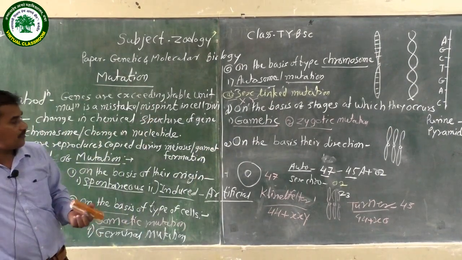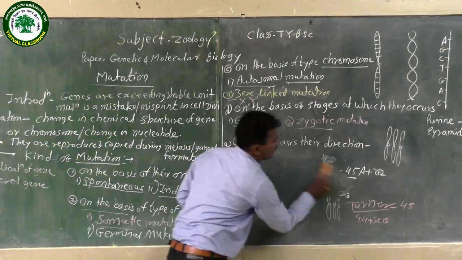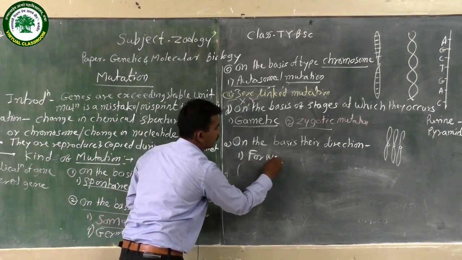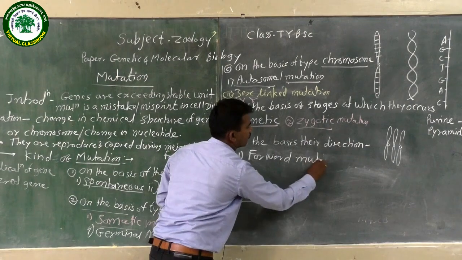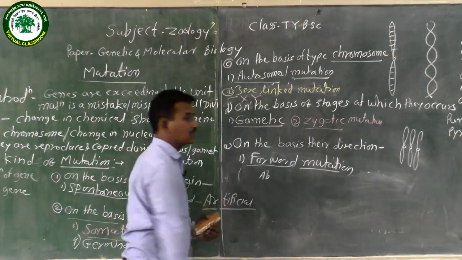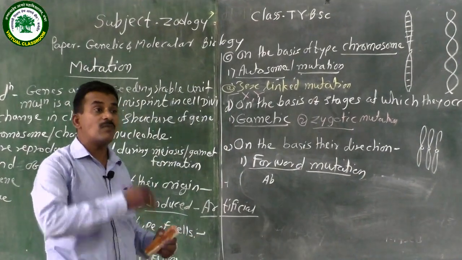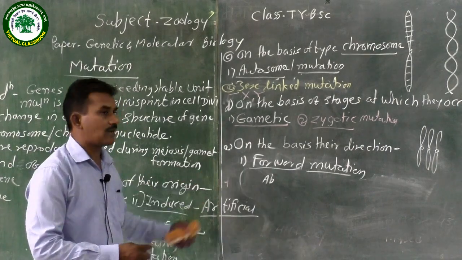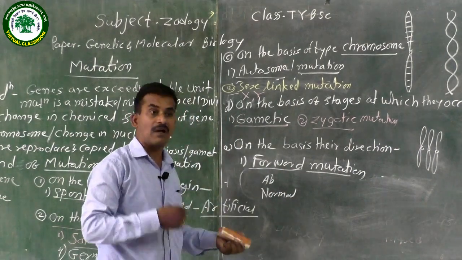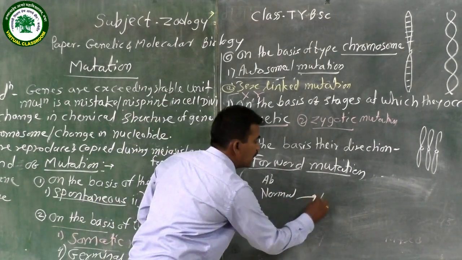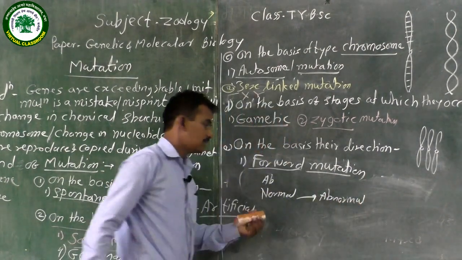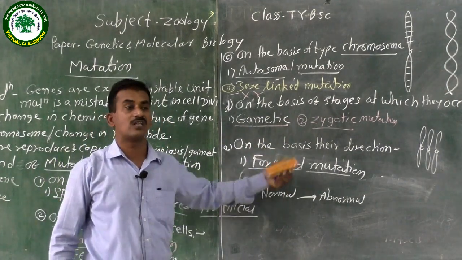Then there is the classification of mutation on the basis of direction. Particularly, there are two types of mutation in this direction. One is called forward mutation. In forward mutation, abnormal characters are formed from normal characters. The person or organism is firstly normal in condition, but due to some environmental factor gets affected, and abnormal characters are formed. This type of mutation is called forward mutation.